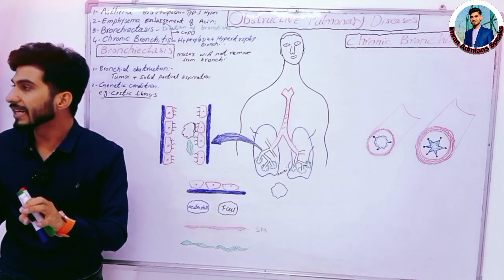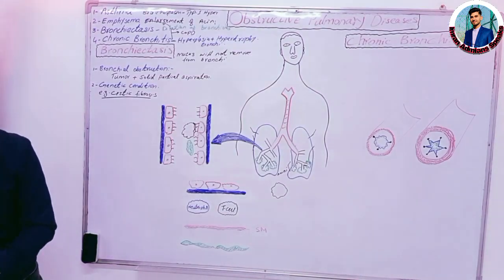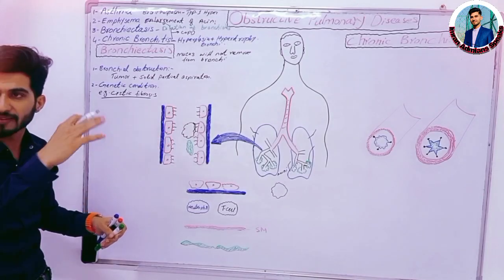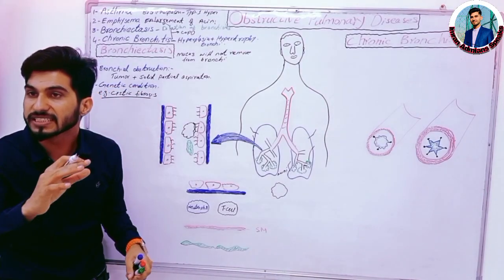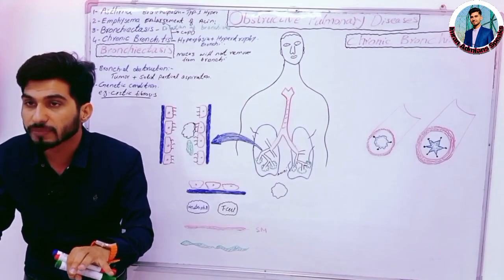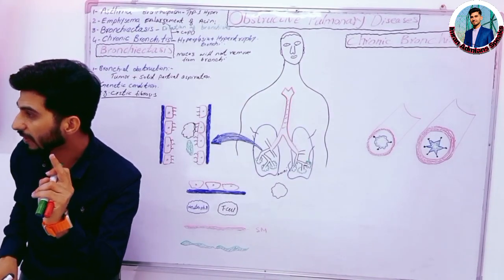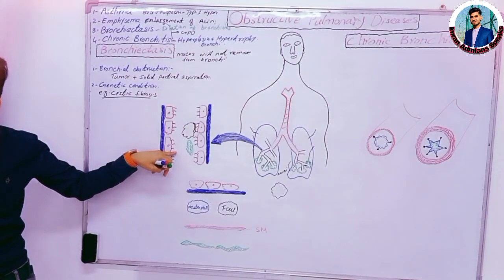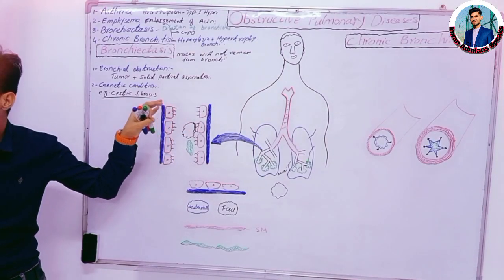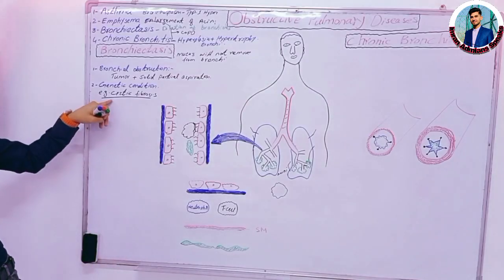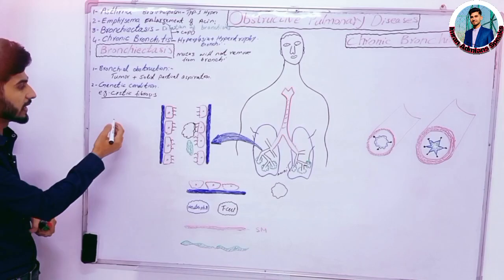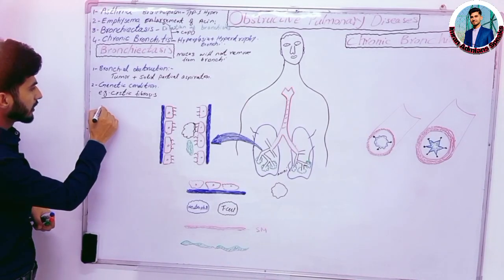First of all, understand this concept. Under which condition can this cilia propel the mucus? Under which condition? Under watery mucus, not simple mucus, under watery mucus. So this is the concept number 1, that cilia will function and move the mucus in the presence of water, meaning watery mucus. Now what happened during cystic fibrosis? During cystic fibrosis there is a mutation in the gene on chromosome number 7